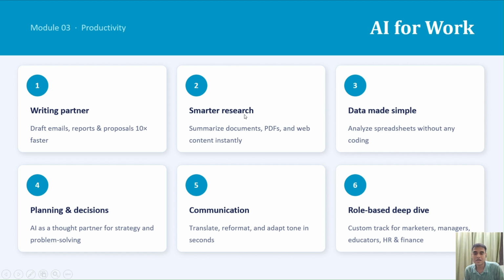Then in smarter research, how to do proper research on a PDF or document. Then how to analyze your data or sheets, that is Excel work or spreadsheets, using AI. Then how to plan if you are starting something, using AI. In this module we also saw how to transform a simple message for different types of audiences. So this was all for this module.